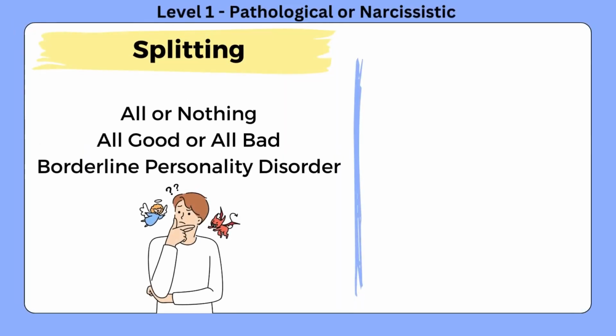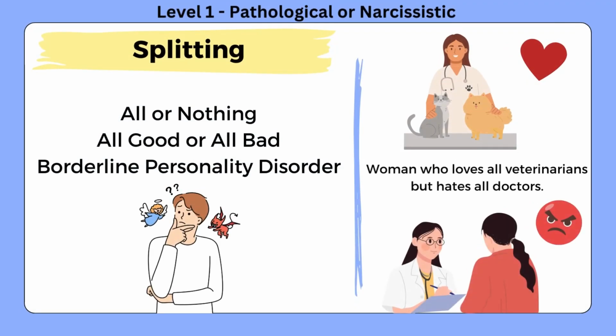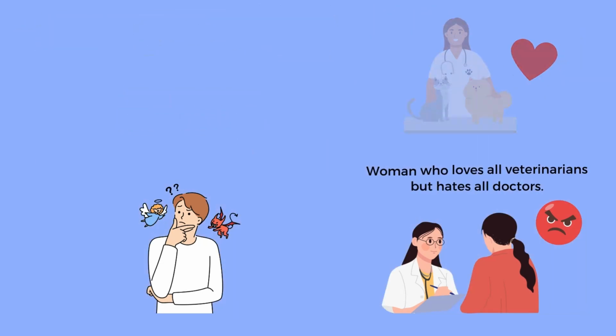Splitting. The person has an all-or-nothing view about a subject or the other. It manifests as extreme views of either all good or all bad. This is associated with borderline personality disorder. Think of it like an angel and a devil sitting on your shoulder. Only one gets to speak at a time. An example might be a woman who loves all veterinarians because they helped her cat once, but she hates all doctors because she didn't get the pain medication she asked for.